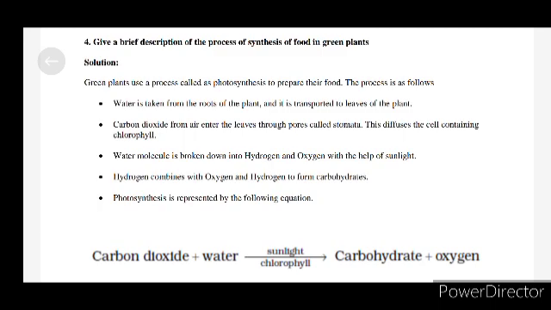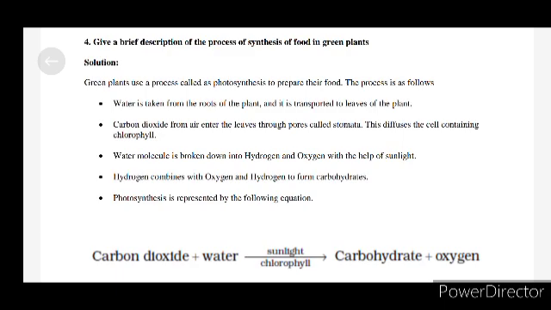Carbon dioxide and water, in the presence of chlorophyll and sunlight, form carbohydrates. Water molecule is broken down into hydrogen and oxygen with the help of sunlight, and hydrogen combines with carbon dioxide to form carbohydrates. At the end, oxygen is released.